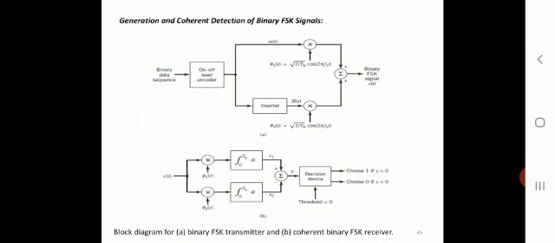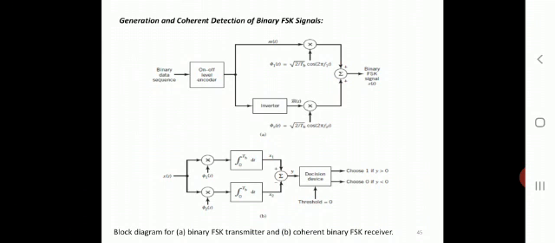That is the decision taken by the device. So this block diagram is very important. It includes an on-off level encoder at the transmitter end, the output of which is a constant amplitude of square root of EB in response to the input symbol 1, and 0 in response to the input symbol 0. So based on the binary information, the on-off level encoder generates the bits 1 and 0.